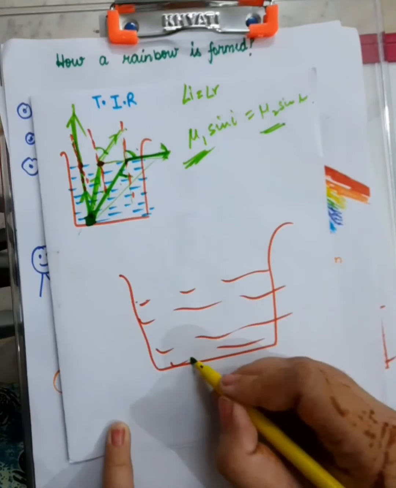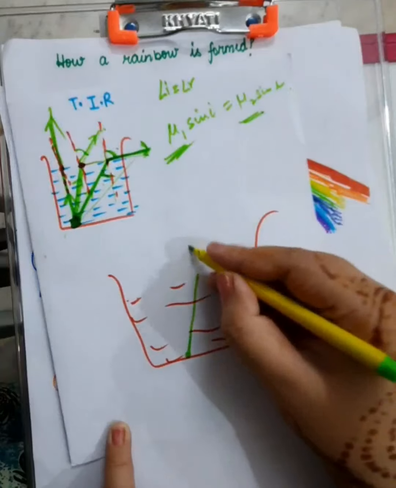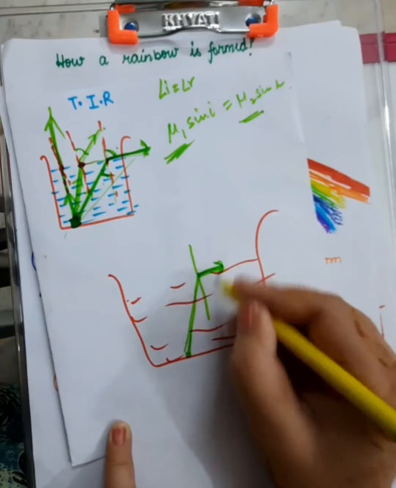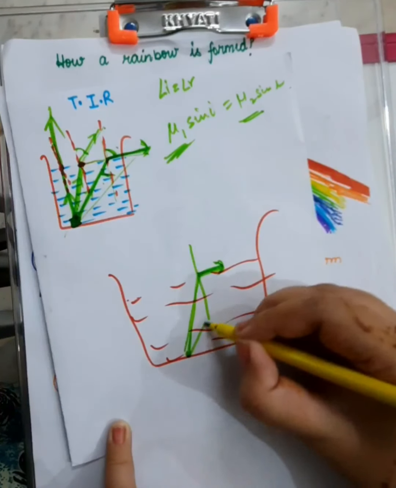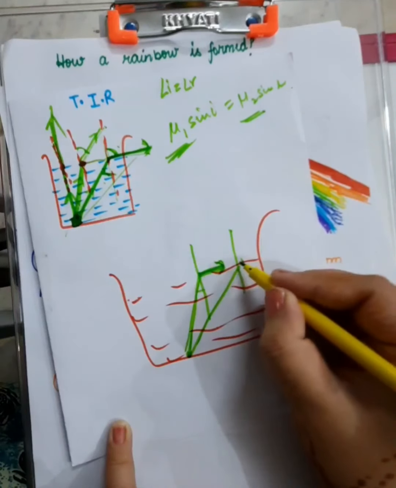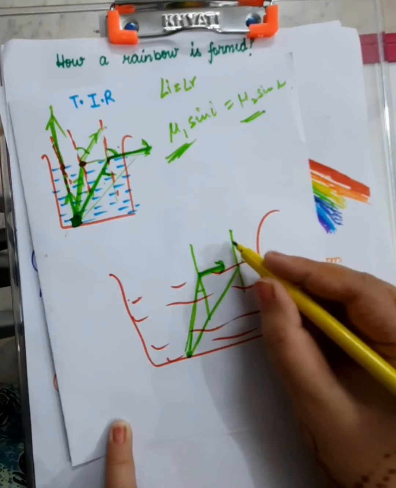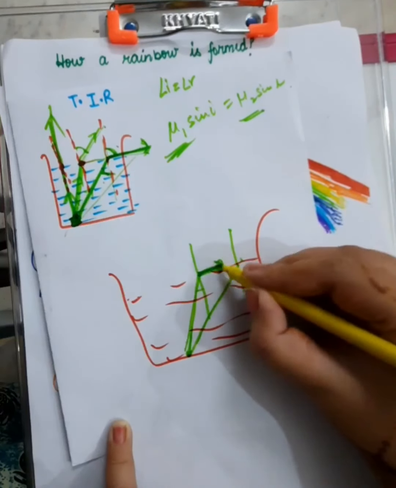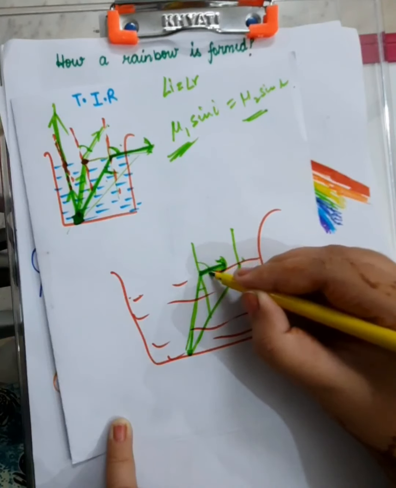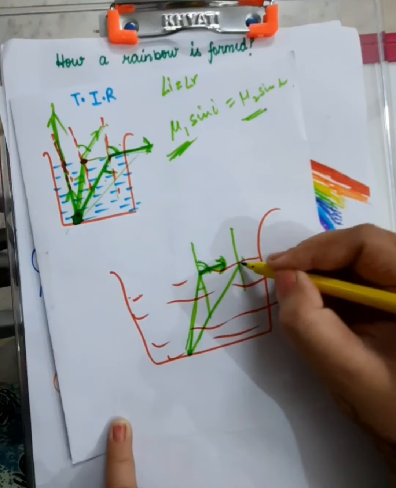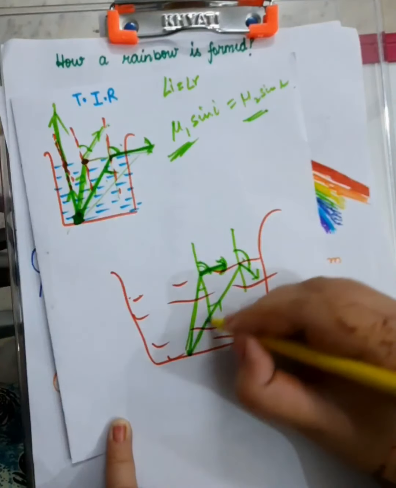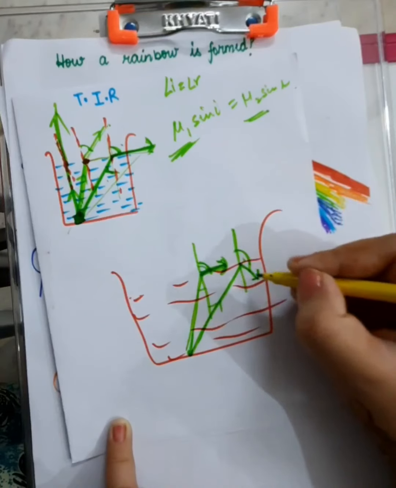Okay, so once the stage of critical angle has been reached, when the light ray has become perpendicular like this, after this, if a light ray makes an angle even more than the critical angle, then what will happen? The refracted ray will bend so away from the normal. This stage has already been reached. So now the refracted ray will deviate from the angle more than this, and more than this means this much. This is the incident ray and this is the refracted ray.